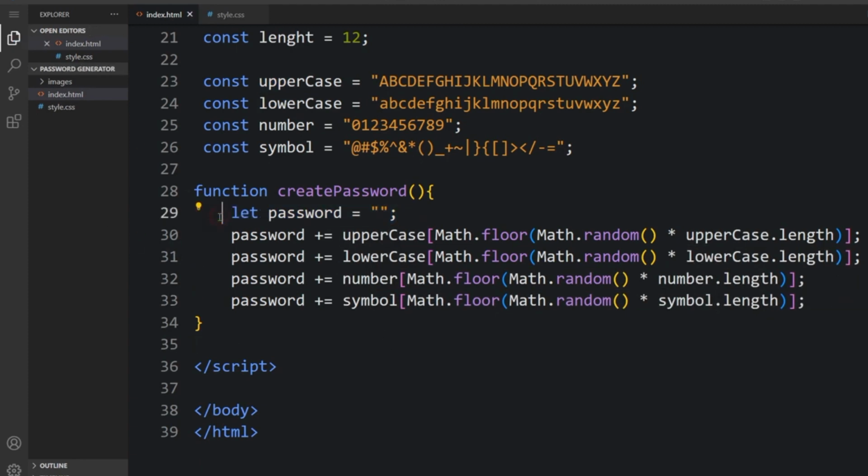So all right, let the password be the uppercase length.